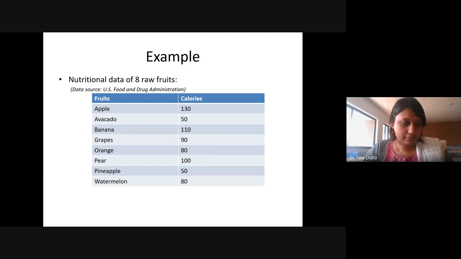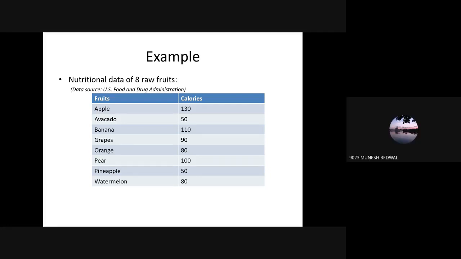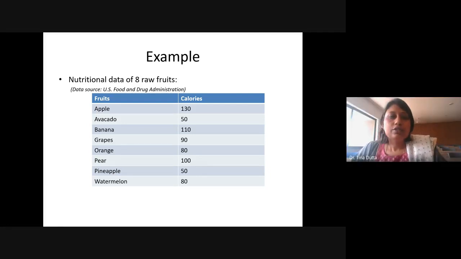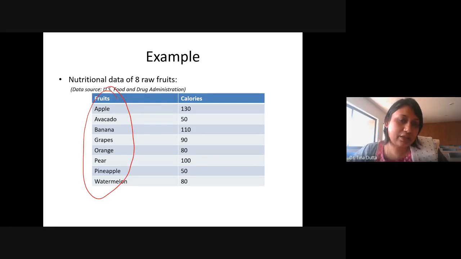Calories. Ratio, ma'am. Ratio scale data. Yes, good. So you know that we can only calculate mean for ratio scale data, right? Numerical data could be interval or ratio scale data. So that means you cannot calculate mean of name of fruits, but you can calculate mean of calories, right?